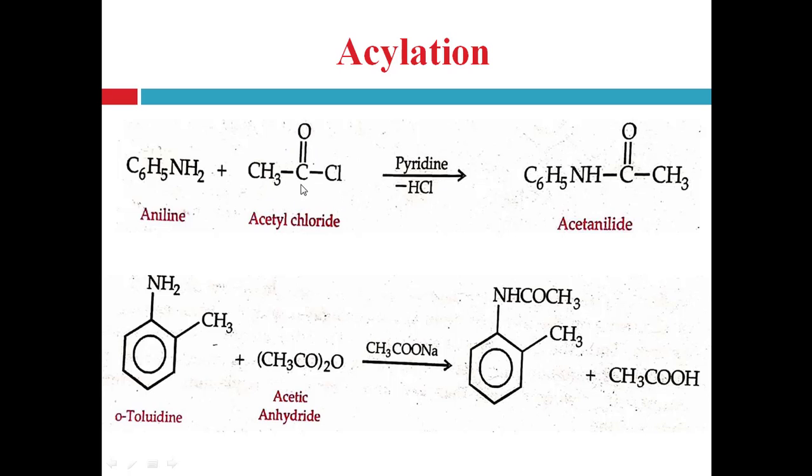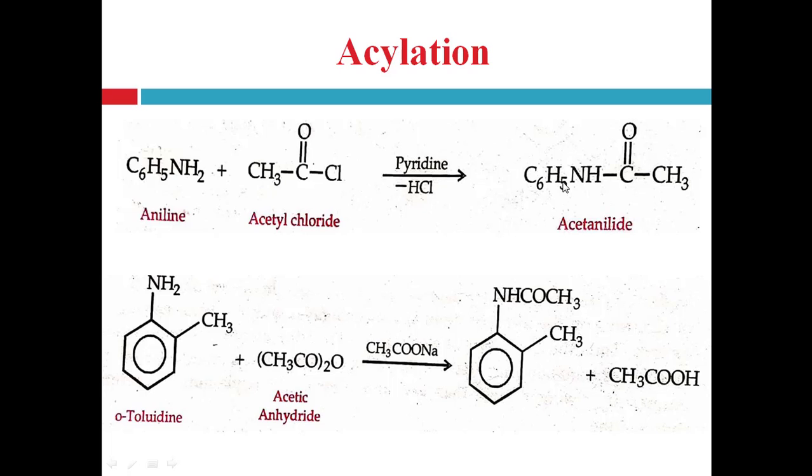Now this positively charged acetylenium ion attacks this nitrogen, and that's why nitrogen breaks the bond with the hydrogen atom and releases the H plus, right, and this carbonyl carbon attaches with the nitrogen atom, and the released H plus forms the hydrochloric acid. Now keep in mind that this acetyl group is bound to the nitrogen through the carbonyl carbon, not through the methyl carbon. This carbonyl carbon directly attaches with the nitrogen atom and forms acetanilide, right?